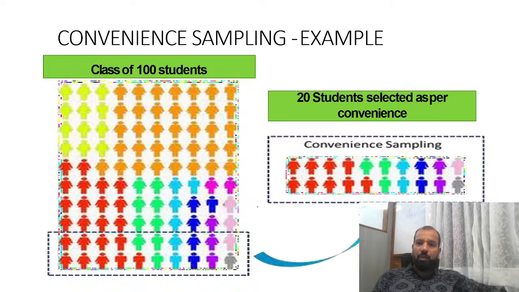Take a class of 100 students, where 20 students are selected as per convenience. Here you can see you have 100 students, and out of those, in the first two rows you got the 20 students who have been picked up. It might be possible that those sitting at the back are the ones with more skills, but you are picking only those 20 students.